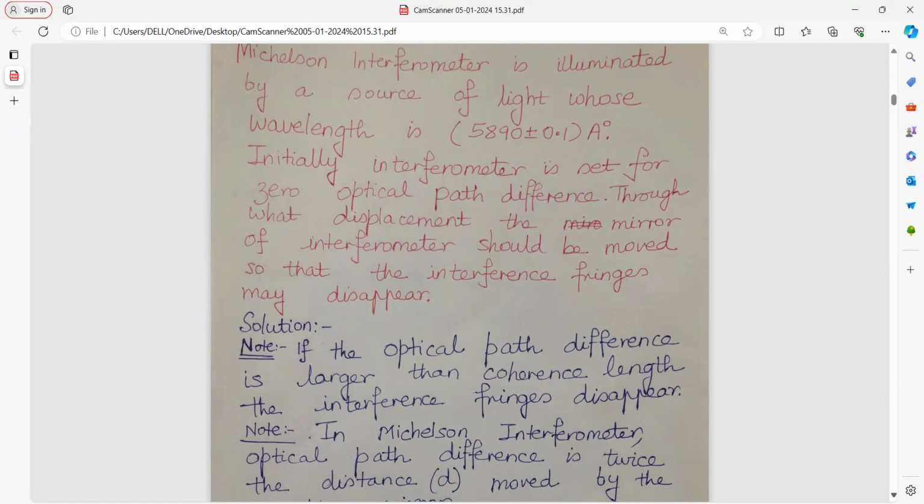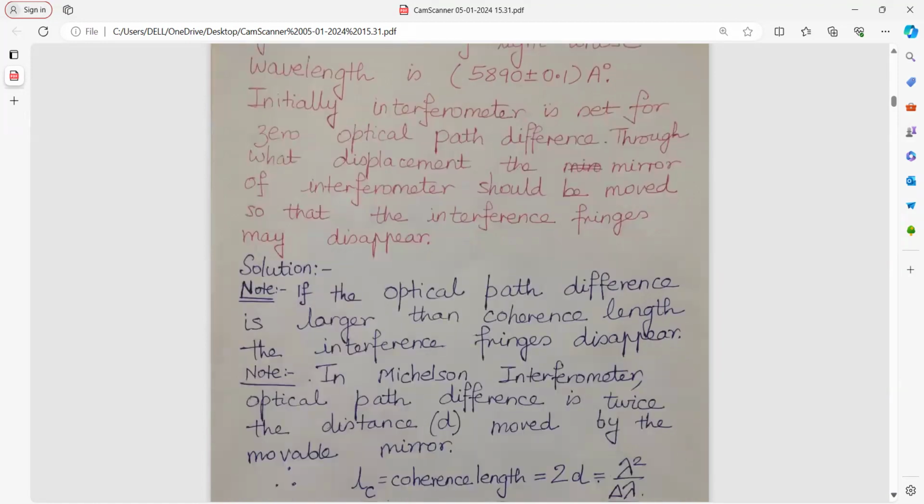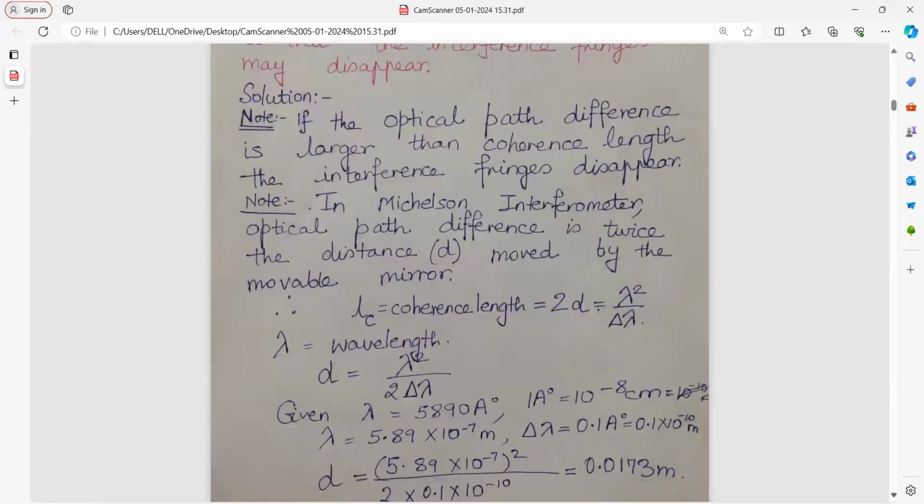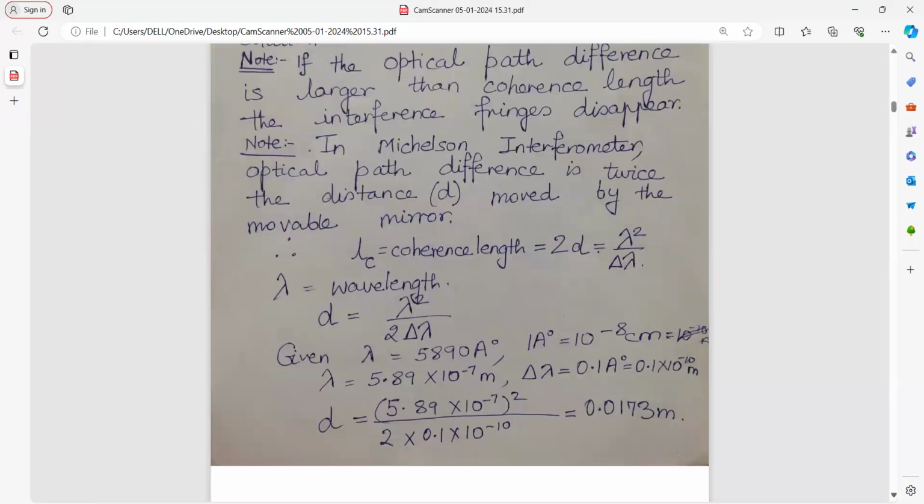So in Michelson interferometer, optical path difference is twice the distance that is moved by the movable mirror. So coherence length is equal to 2d, which is equal to lambda square upon del lambda, where lambda is wavelength. So d is equal to lambda square upon 2 del lambda.